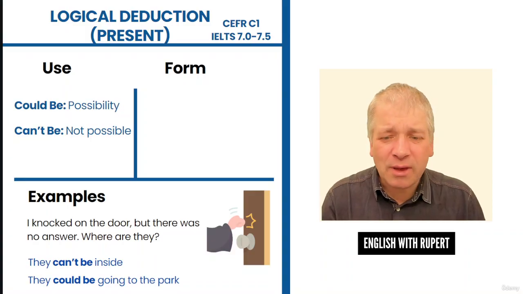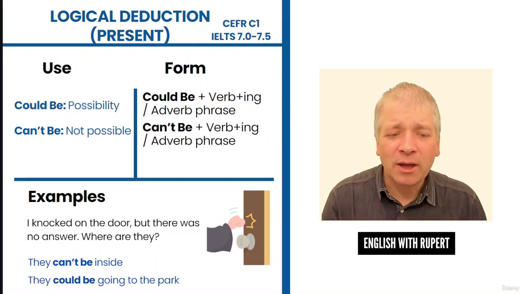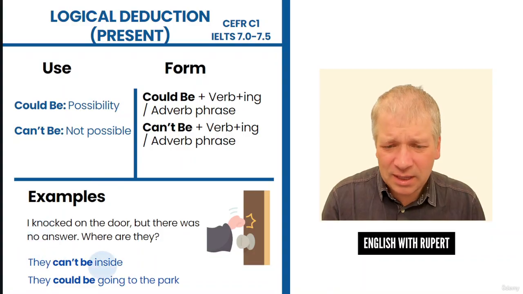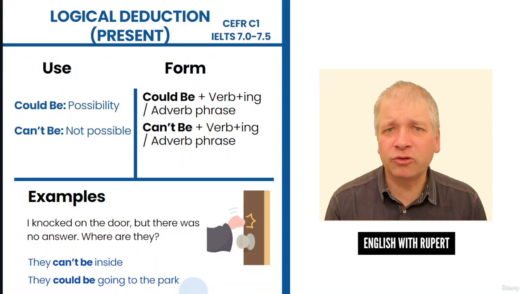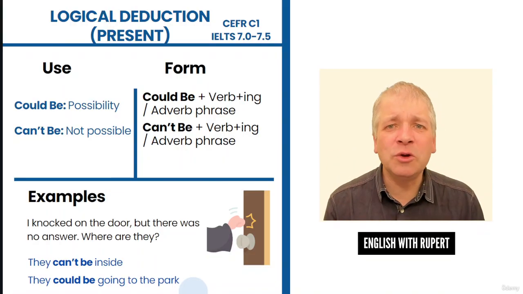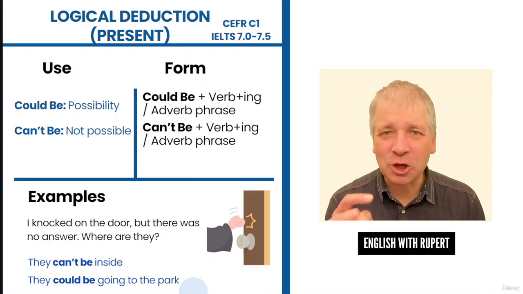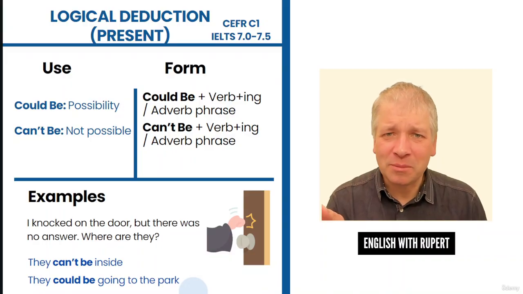The form is the same for both. Could be and can't be is then followed by a verb with the ing form, or it could be followed by an adverb phrase. So they can't be inside is the adverb phrase. They could be going to the park is the verb followed by ing, but the form follows the same pattern. But they're both for present logical deduction. You cannot use can for present logical deduction here, by the way. It has to be could. And in the same way, couldn't would have a different meaning here too.